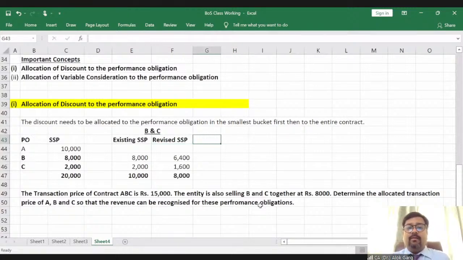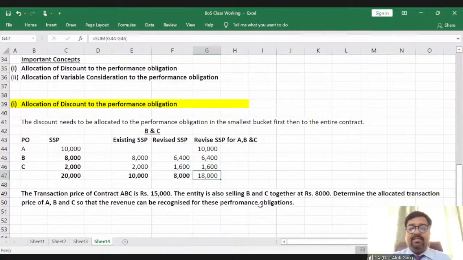So now what is my revised SSP for A, B, and C? It is 10,000, 6,400, and 1,600. What is the revised standalone selling value? It is 18,000. And what is my transaction price, guys? My transaction price is 15,000. So it means now I need to allocate a discount of 3,000, right?